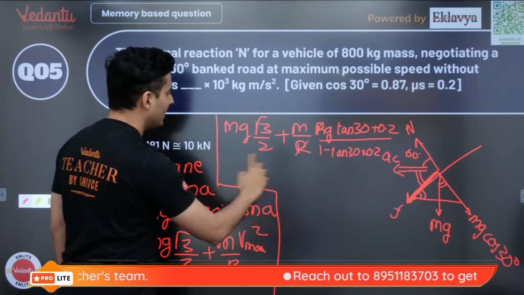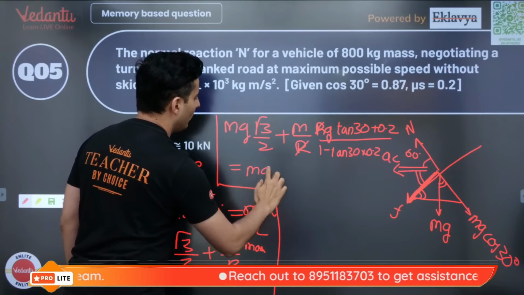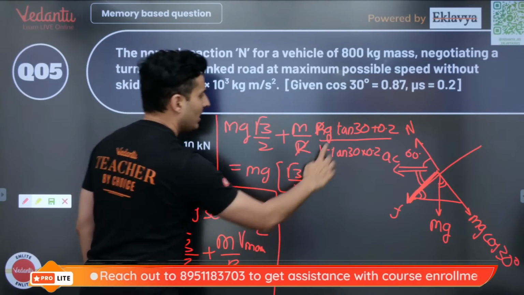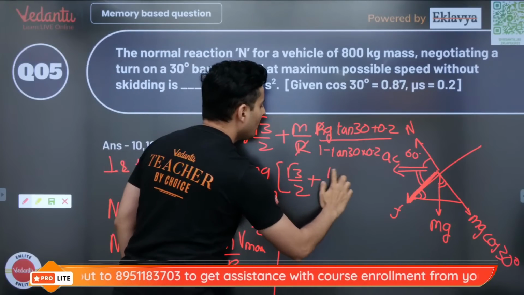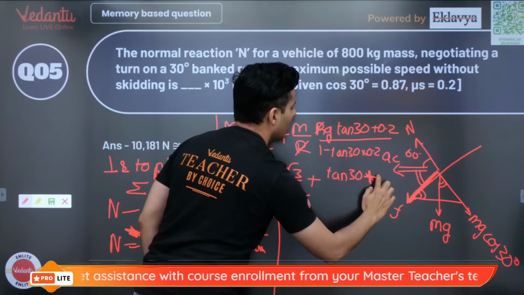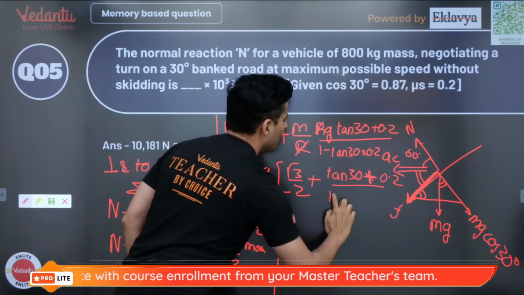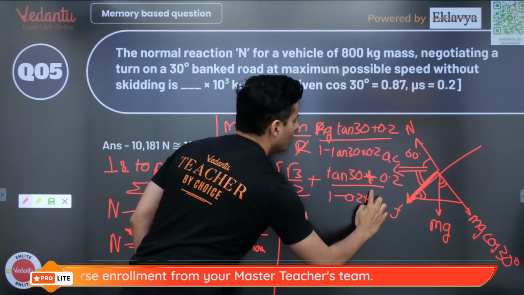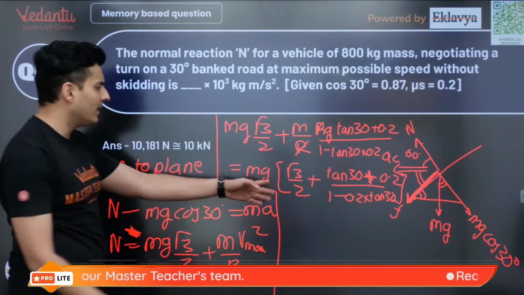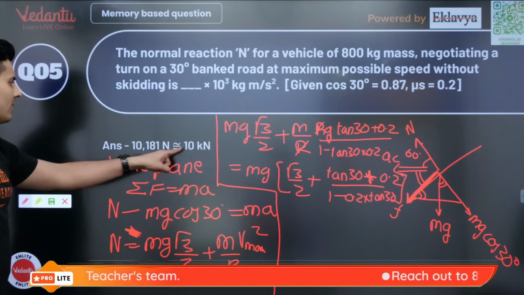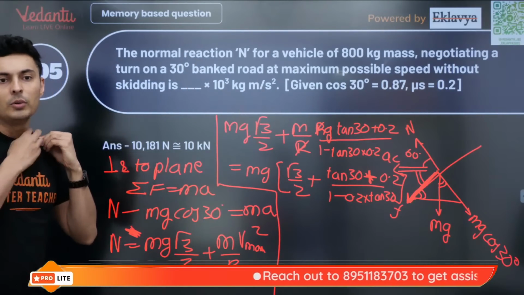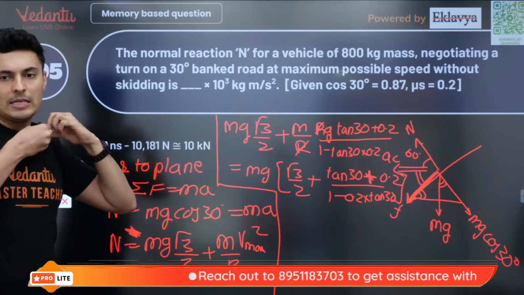R will get cancelled and you will get mg common, and root 3 by 2 plus tan of 30 plus 0.2 upon 1 minus 0.2 into tan of 30. So this is how it will look roughly. Solving this, you will get the answer as roughly 10 kilonewton. See if this is clear.